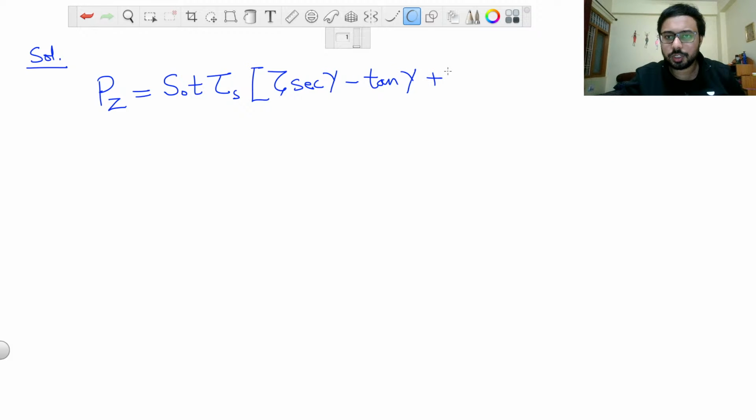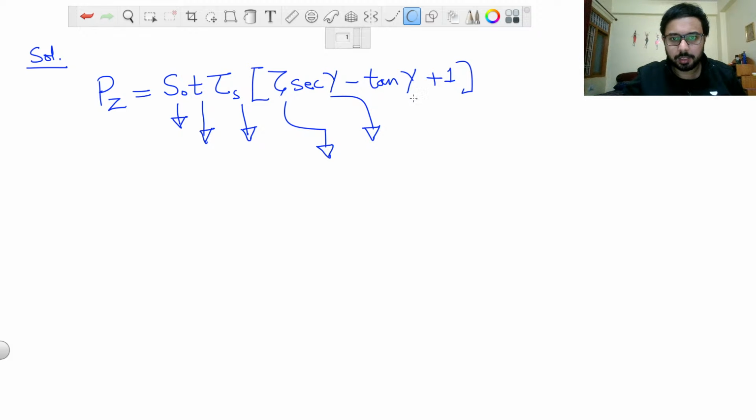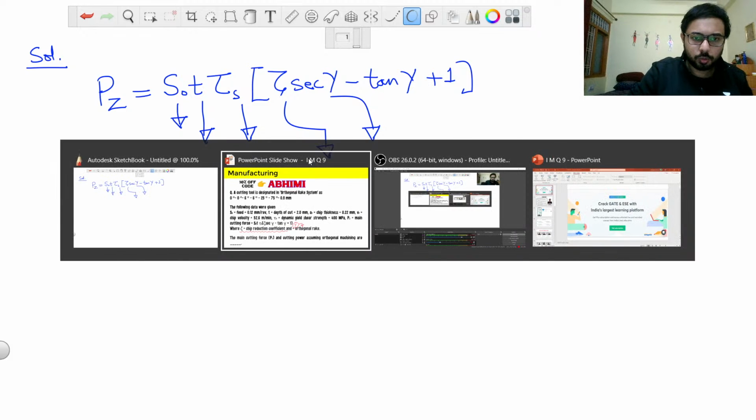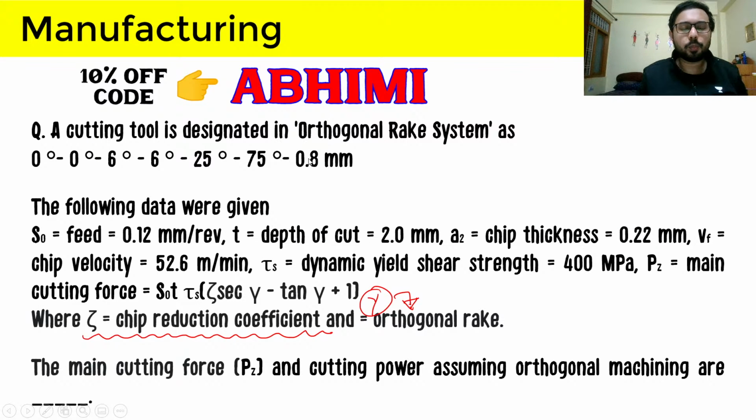It is given in the question, the orthogonal rake angle. So we have s0 provided, t provided, tau s provided, zeta was also given, and gamma was also given, and we will use these values to find the answer. You can see that we have to only put the values in the equation.